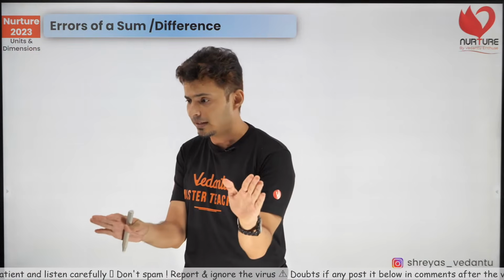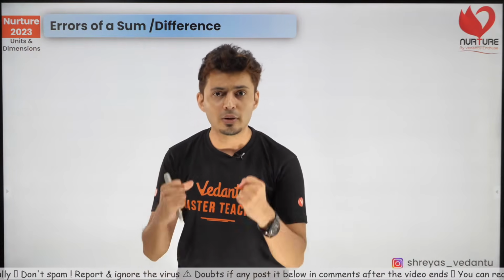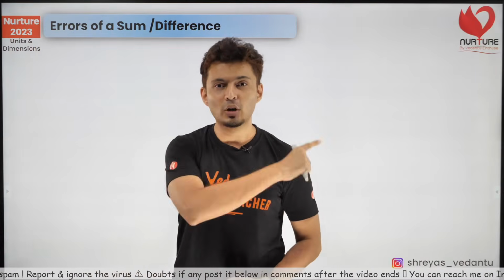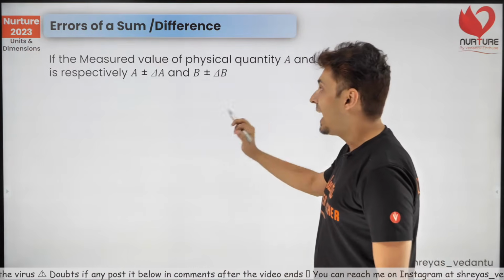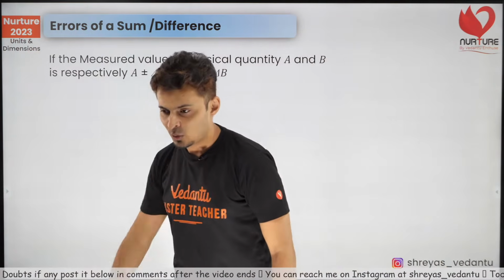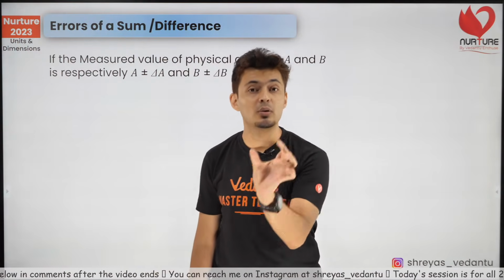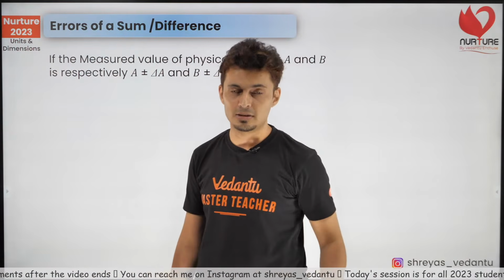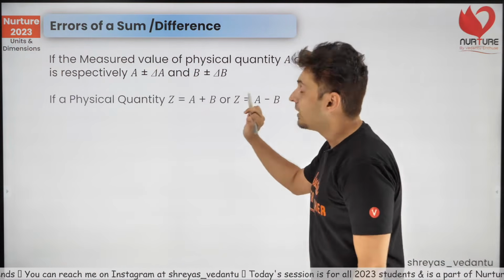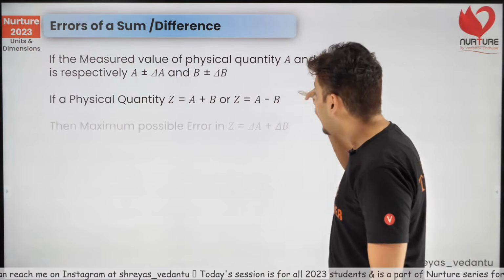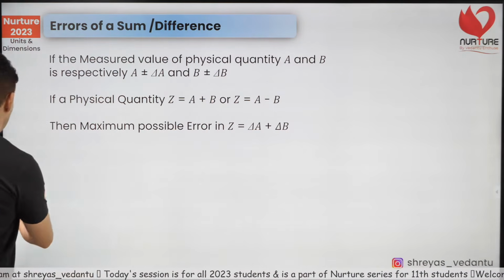Okay, the last part of errors. Get ready, let's do this. The last part of errors, and then you are going to become masters just because you have attended my complete class today. Okay, whenever you add or subtract things, then you need to also account for the errors they carry with themselves. So remember this. Whenever you add certain things or subtract certain things, their errors also get added. I'll explain this to you in a beautiful example.